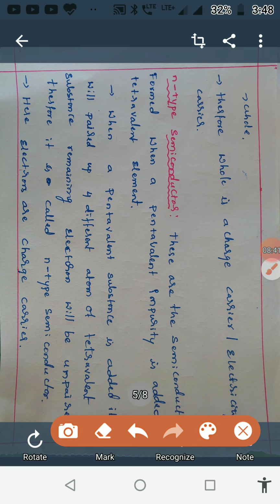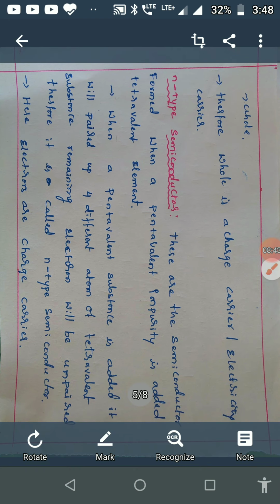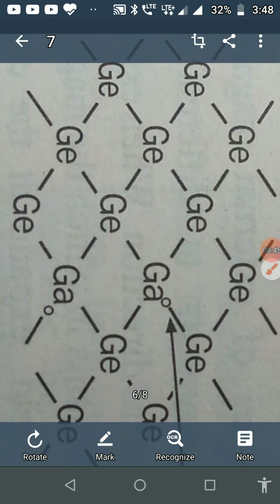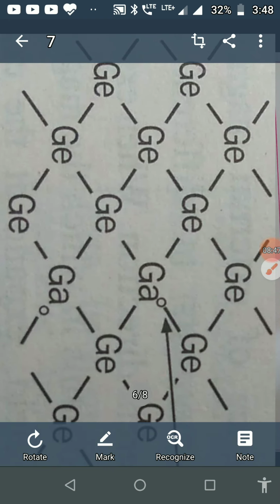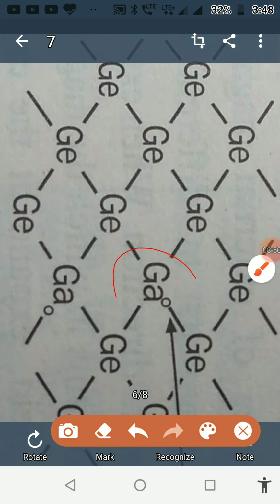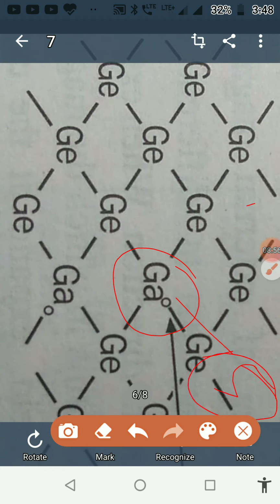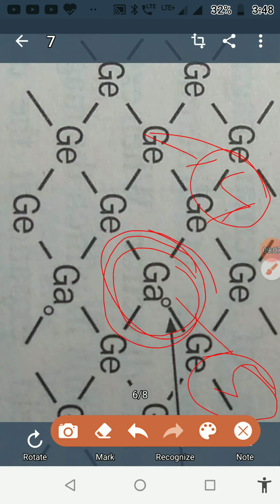Here I can take up an example: to germanium we have added gallium. So here gallium is pentavalent, its valency is equal to 5. The valency of germanium is 4.